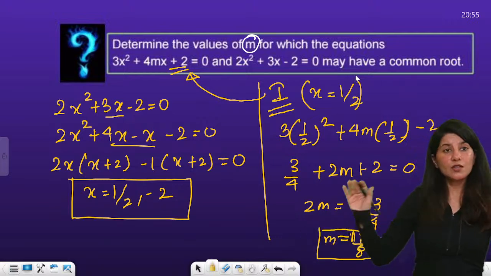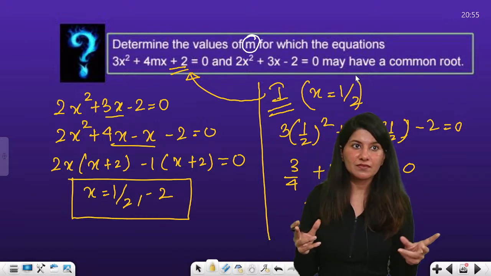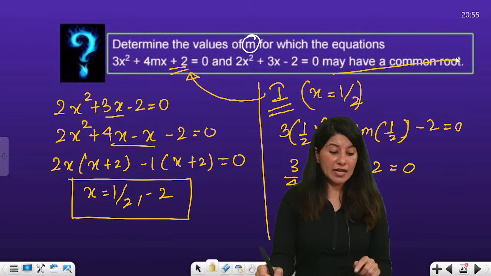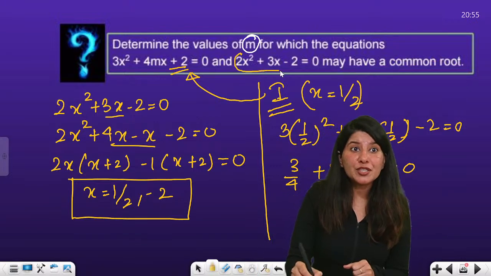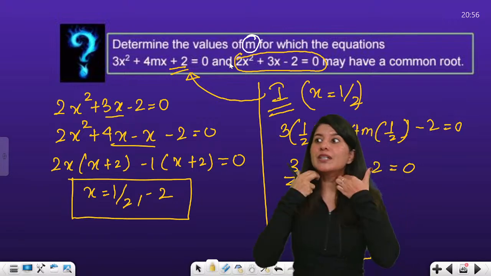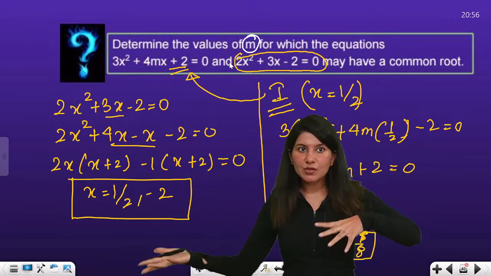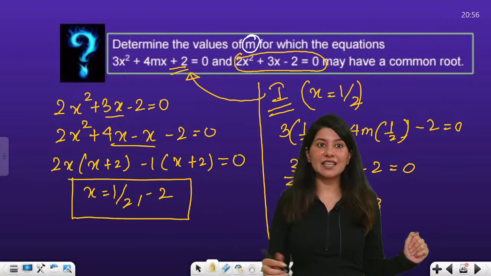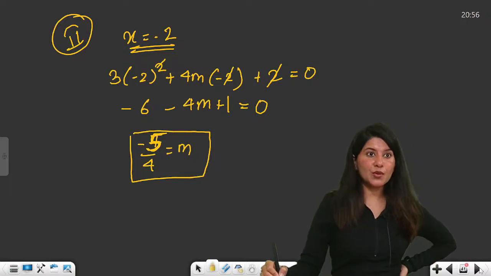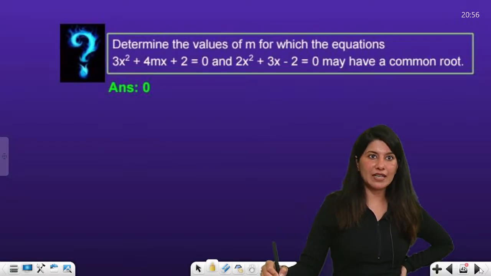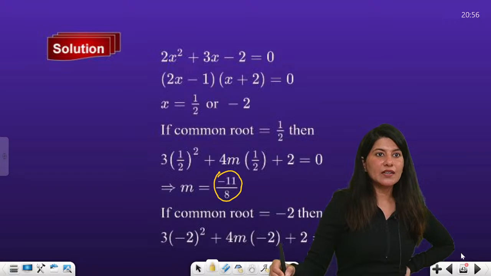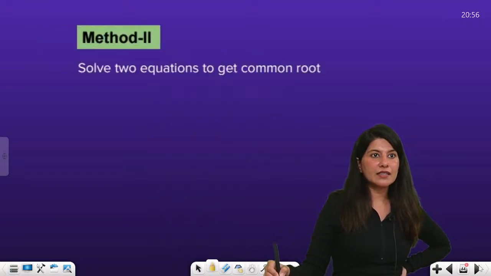Clear? So you got the hang of the procedure: in such questions where it is given that they may have a common root, but one equation is completely known to you, you can calculate the roots of the first equation and then take cases, so that maybe x is equal to half is the common root, or maybe in the second case x is equal to minus 2 is the common root. So you are going to get 2 cases, so 2 values of m, right? So this is an incorrect answer. You can clearly see minus 11/8 is the correct answer. And yes, yeah.